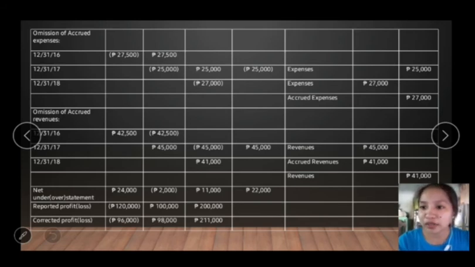And for the reported profit or loss, as you can recall, it was given in the problem that they reported for 2016 a loss of 120,000, and a profit for 2017 and 2018 of 100,000 and 200,000 respectively. So I put it here. And then to get the corrected profit or loss, I add the reported profit or loss to the net over or understatement.